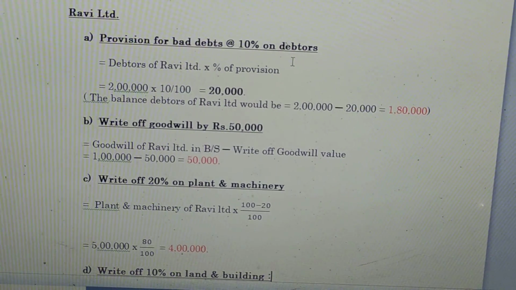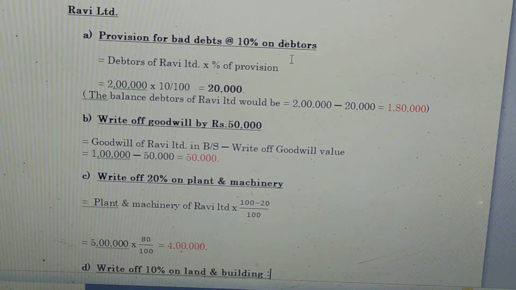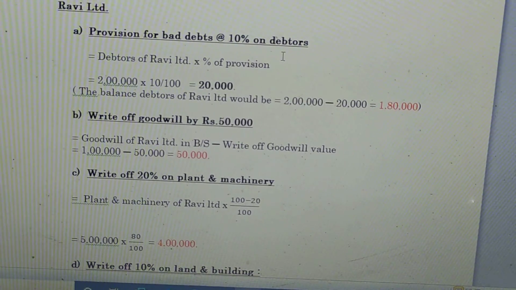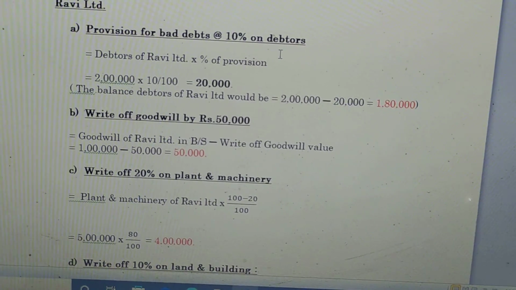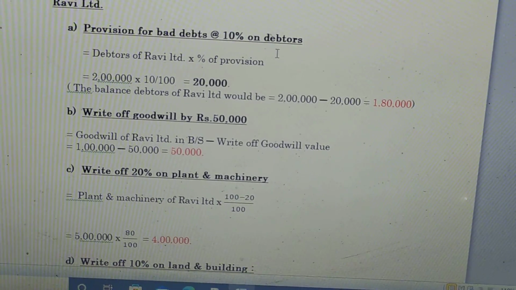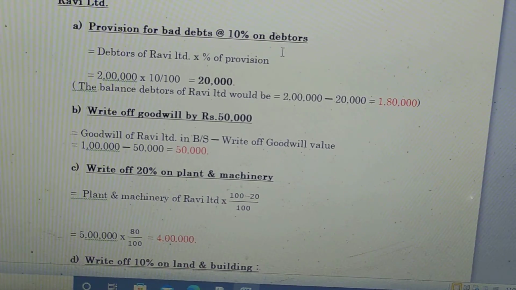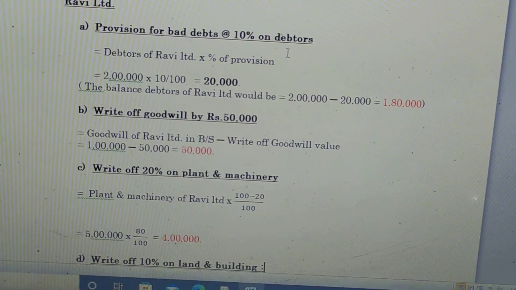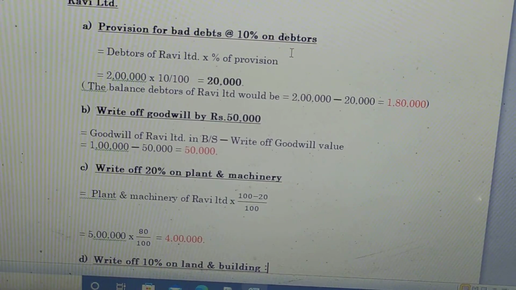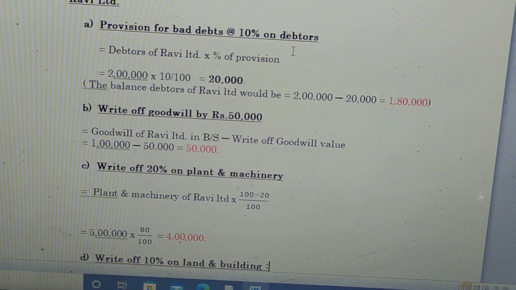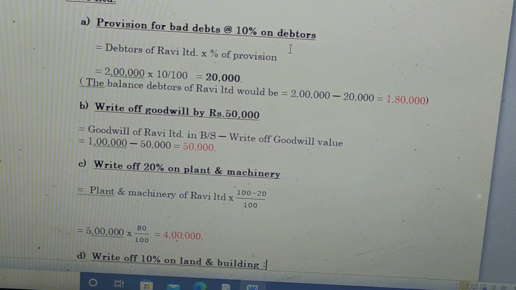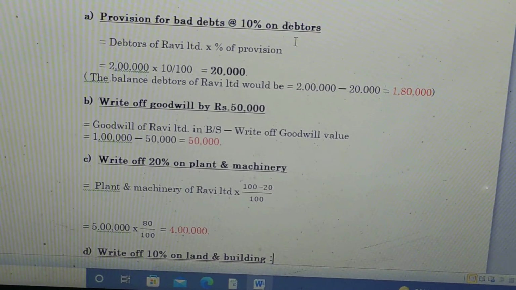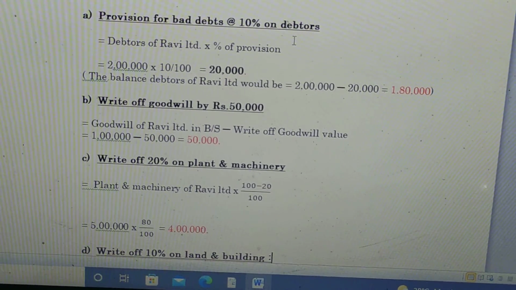So the balance debtors of Ravi Limited would be 2 lakh minus 20,000, we get 1 lakh 80,000. And write off of goodwill by rupees 50,000, that is working note 2, equal to goodwill of Ravi Limited in the balance sheet minus write off of goodwill value, equal to 1 lakh minus 50,000, we get 50,000.